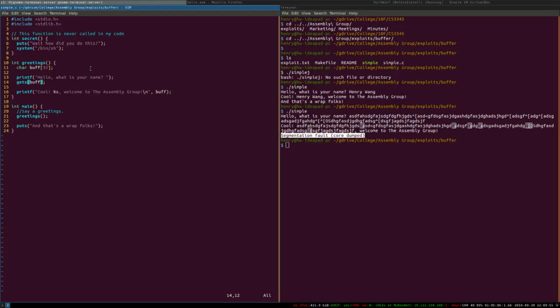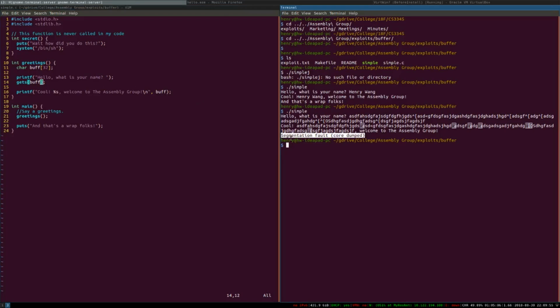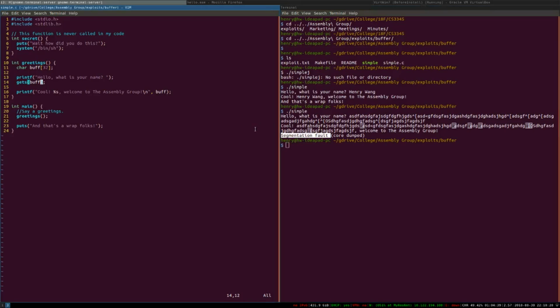Well, not really. So a segmentation fault means that we access a part of memory that we shouldn't have. But we just only wrote a little bit more than the end of the buffer. Why is it that we're accessing some memory that we aren't supposed to? Shouldn't it be like maybe there's like a lot of memory? Well, yeah, but there is a problem because the variable buff is actually not the only thing that's nearby.